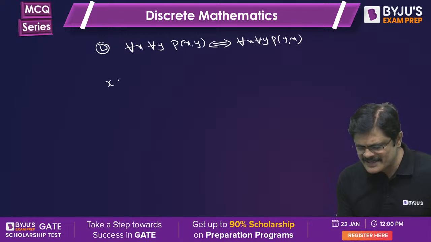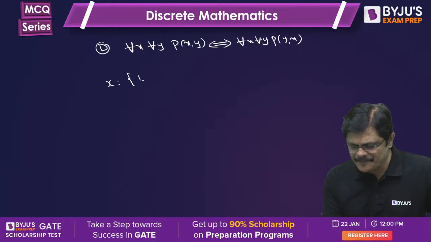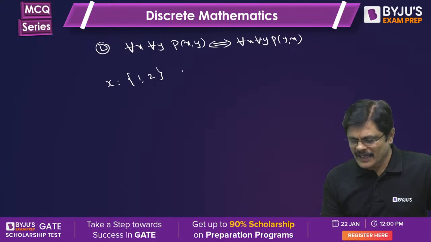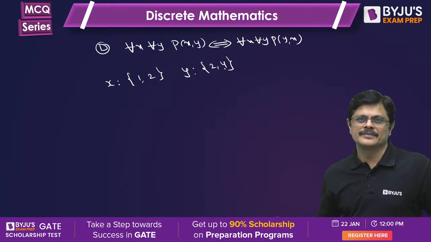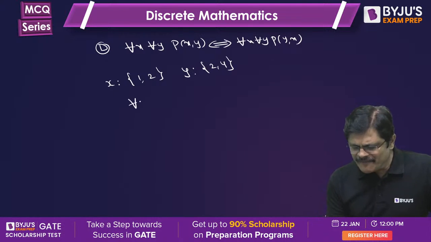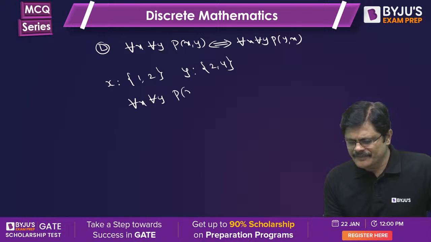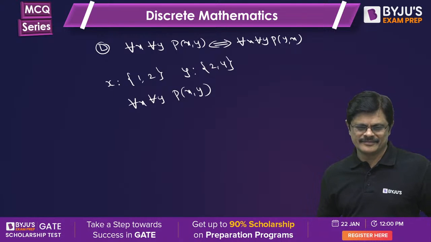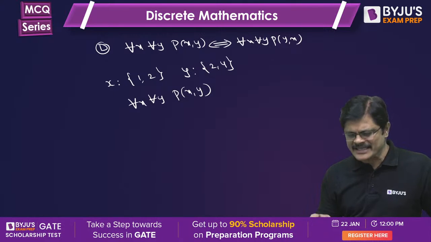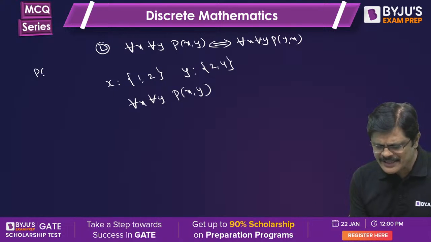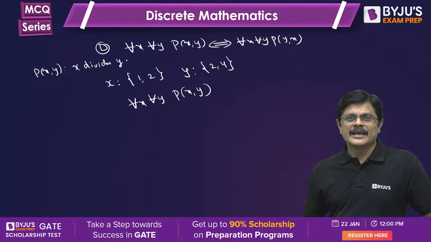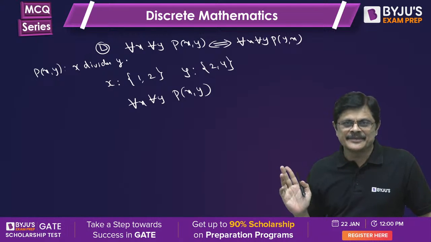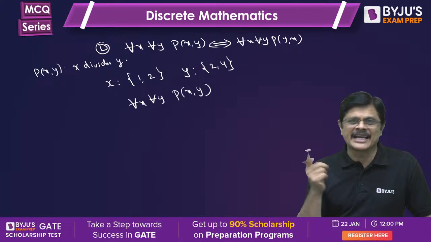Now, let us take x from the universe, say 1, 2, and y from the universe, say 2 and 4. Pxy means x divides y. Am I clear? Pxy means x divides y.